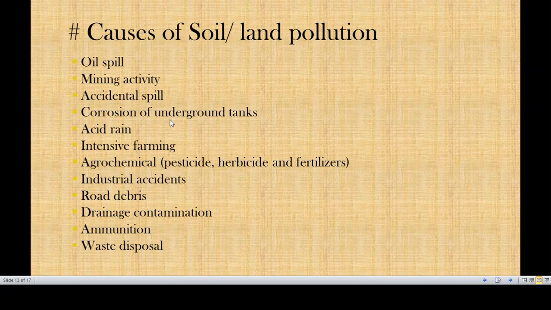If this storage tank, maybe a water tank, corrodes, it is not a problem. But if the corrosion takes place in oil tanks, it will of course be a problem, because the land will get internally polluted, and that will be a major problem. The next one is acid rain. We have discussed acid rain earlier also. That is one of the natural phenomena, you have to keep in mind.